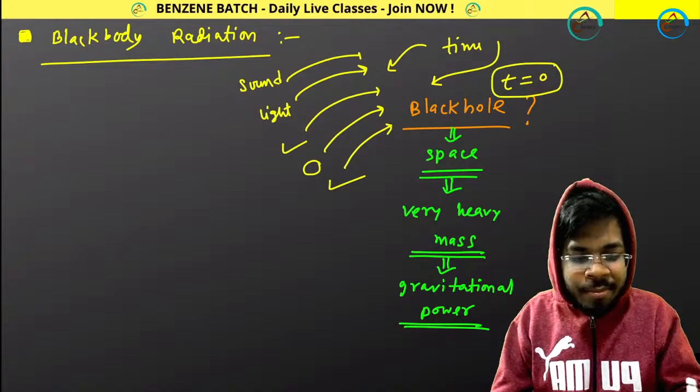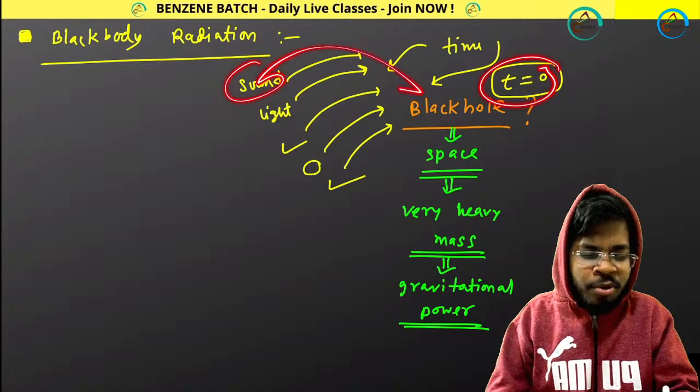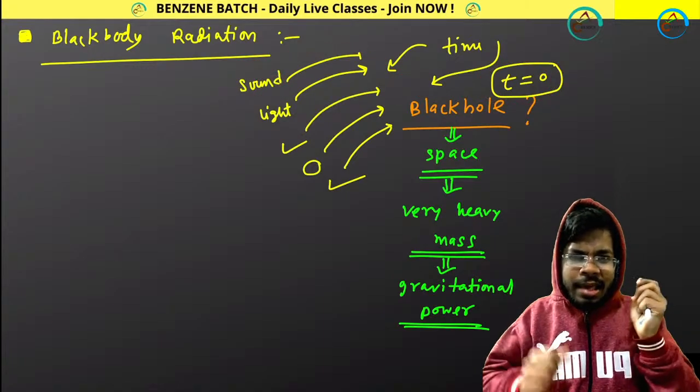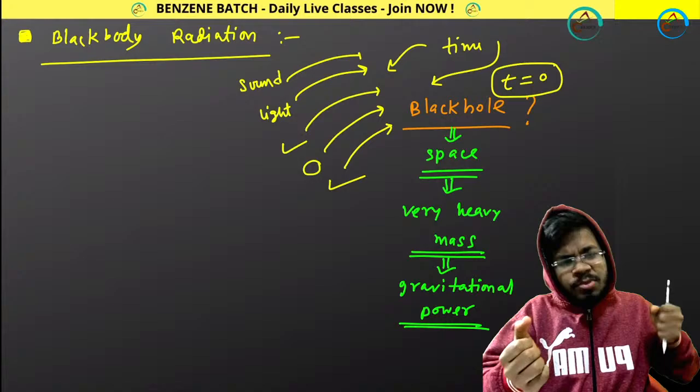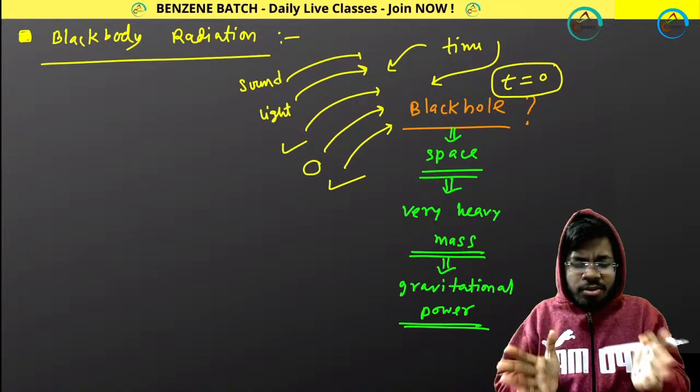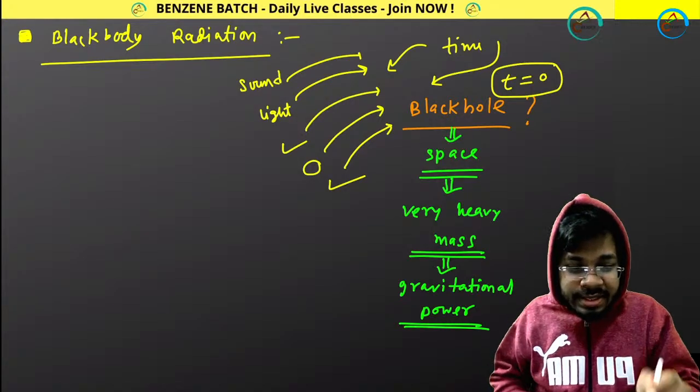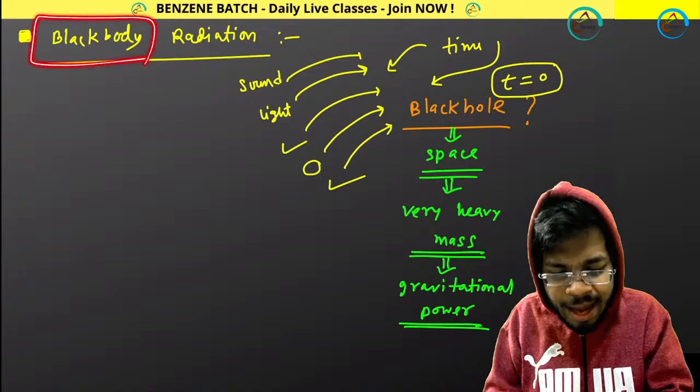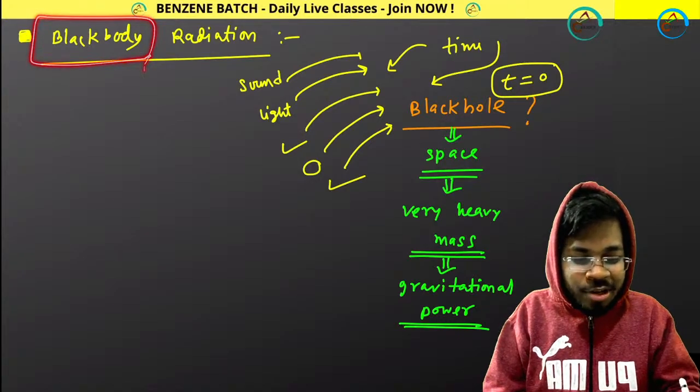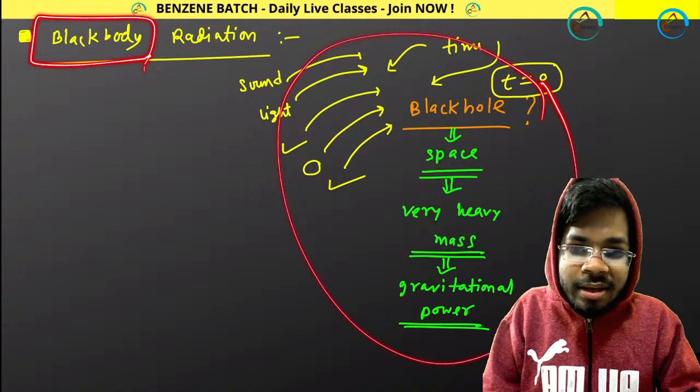At a black hole, time equals 0. Sound cannot escape from the black hole. If you are applying some sound waves, they will be attracted towards the black hole. This is all about black hole. And the same thing we'll be doing for this black body, but a black body doesn't have that amount of gravitational power.